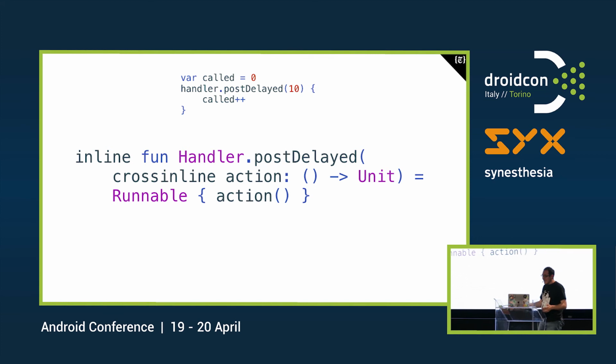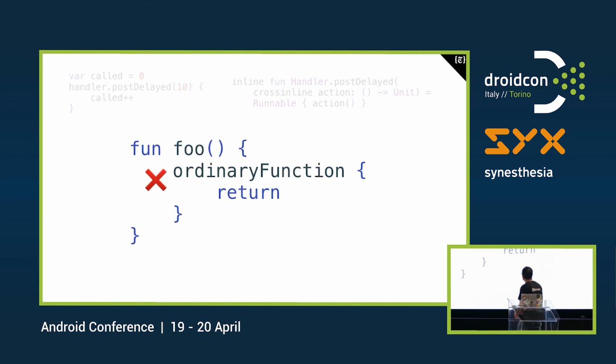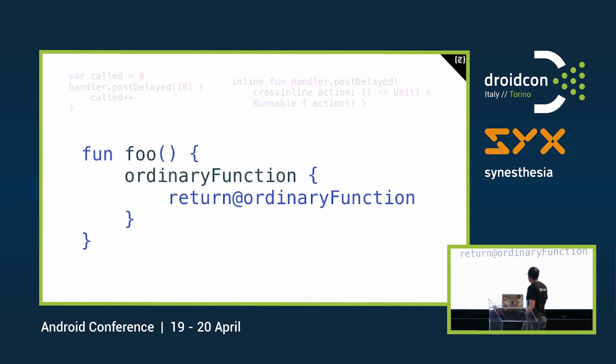Good. So, when we declare a lambda and we invoke another function, we cannot really just say return. I mean, we cannot. The compiler is not going to like it. So what we have to do is explain where we want to return. So we're going to say, hey, I want to return for just one level, because we cannot do anything else.